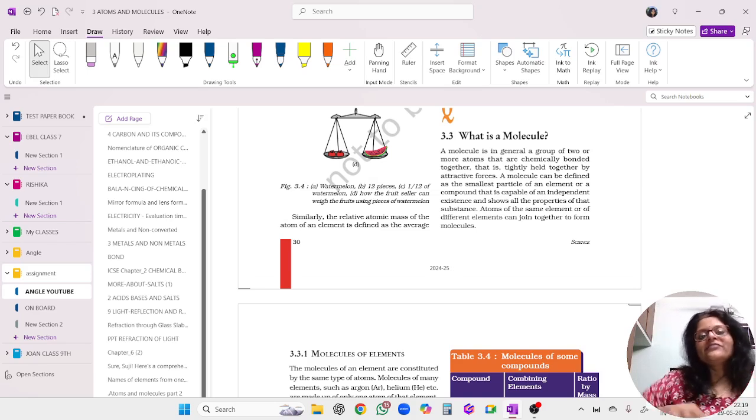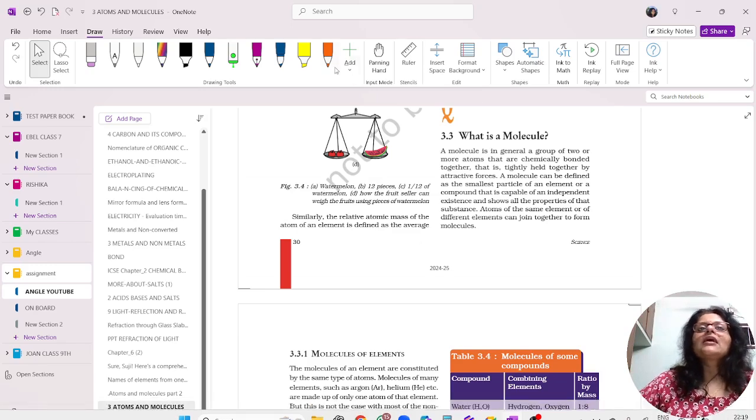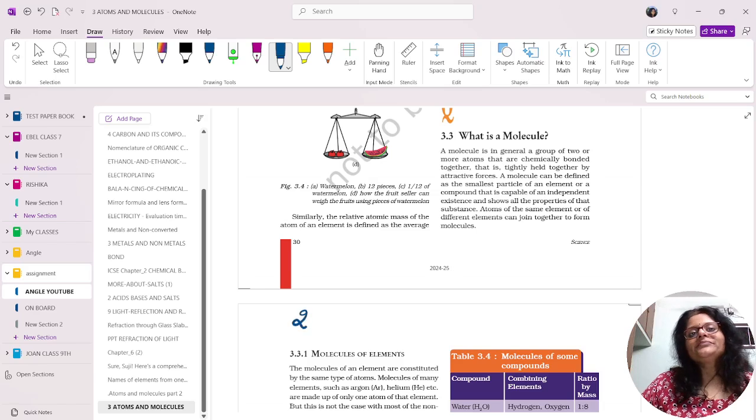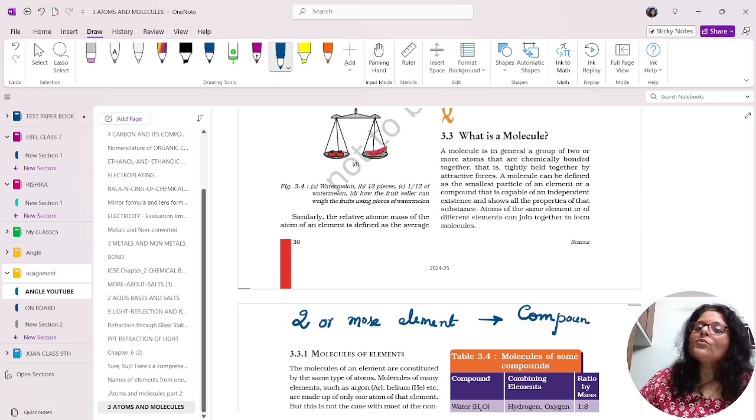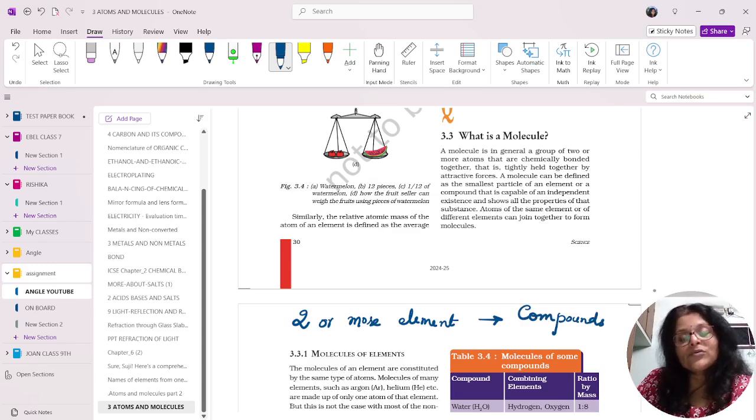Or if two or more elements combine together, we get compounds. Most of the elements on the Earth's crust exist in a combined state to form compounds.